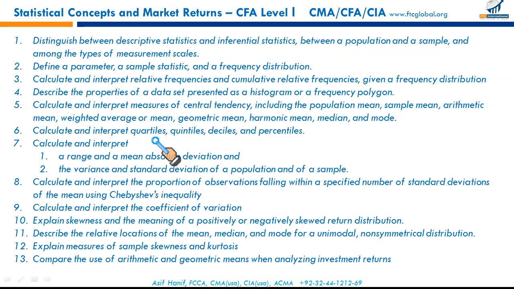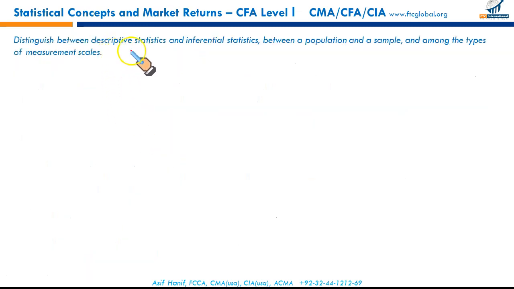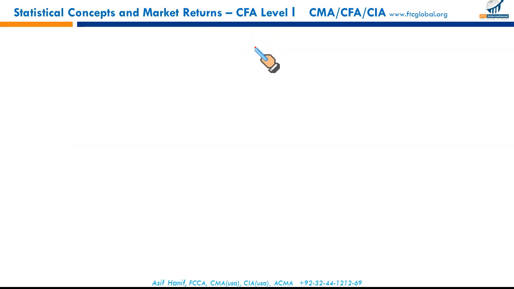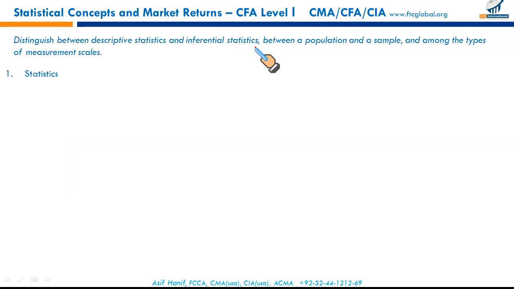So let's get started first with distinguish between descriptive statistics, inferential statistics, between population and sample, and among the types of measurement scales. First of all, what is statistics? Statistics specifically refers to data. We are interested in specifically returns. So statistics is used to refer to data and the methods we use to analyze the data. That is statistics, right?